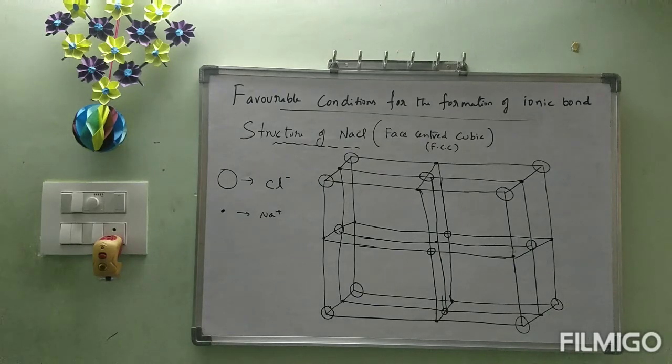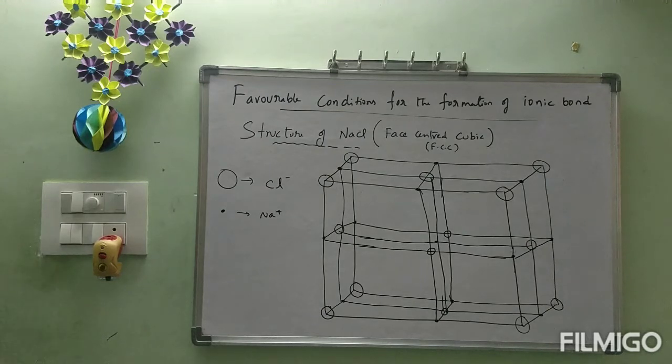Between any two circles we have a dot. Between any two dots we have a circle. That means two Na plus ions will not be nearer to each other. Two Cl minus ions also will not be nearer to each other. That is the meaning. Simply you can draw the structure, it is enough. Explanation everything you will get in 12th class, first chapter, solid state.